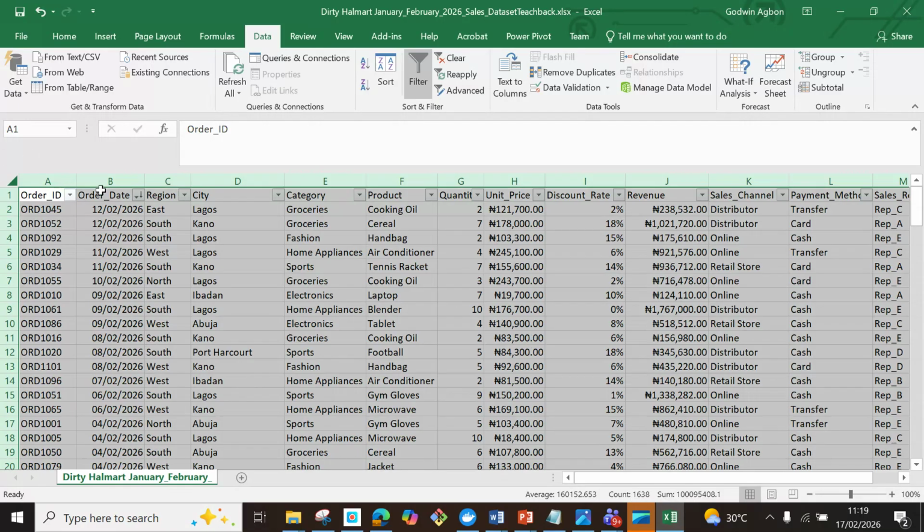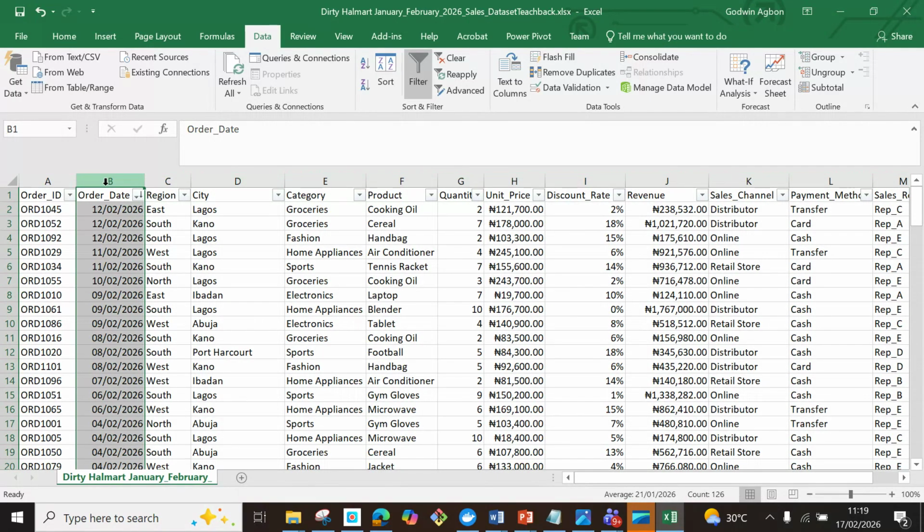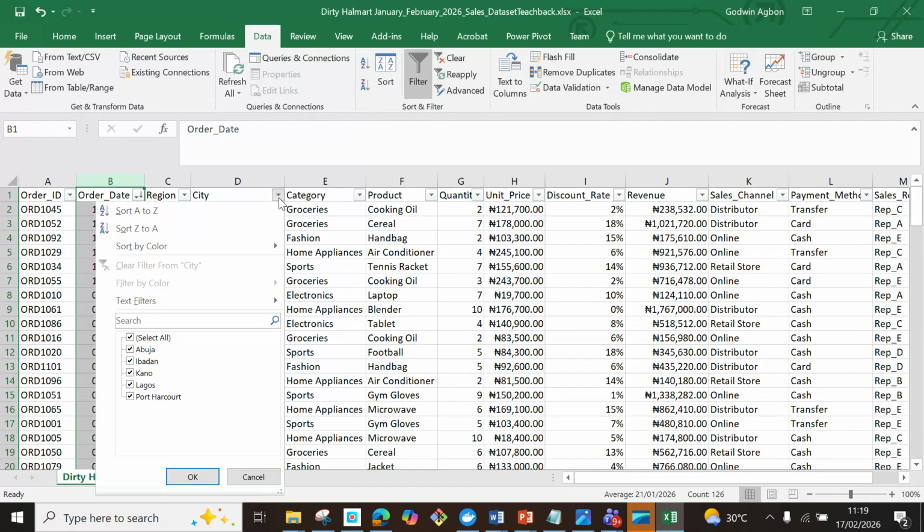So let me recap again what I've done for this cleansing of this record. Like I said, I formatted the date. The date wasn't in a readable format before, or in a way you and I will understand. It came as integer, numeric, so we have to convert it to a short date type. For the city, we had Port Harcourt coming with space. We have Lagos spelled differently. We have Abuja spelled differently. We have corrected them by using find and replace.